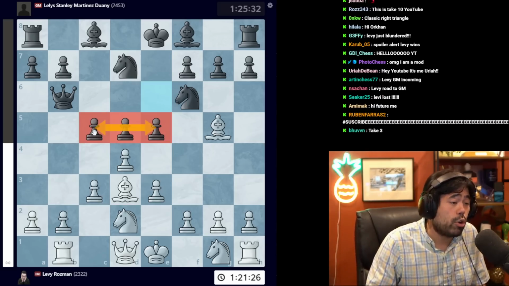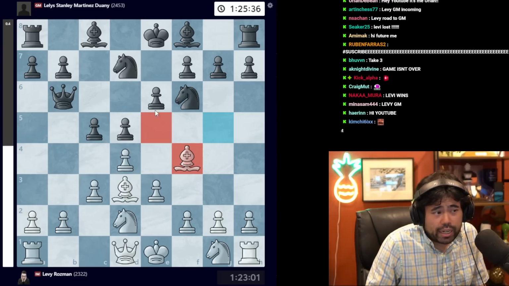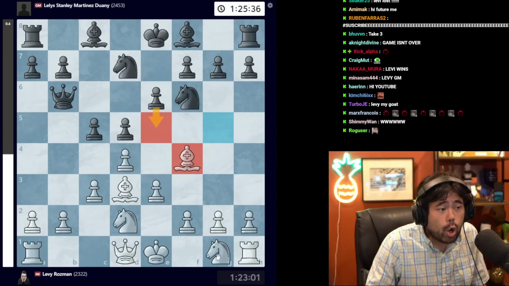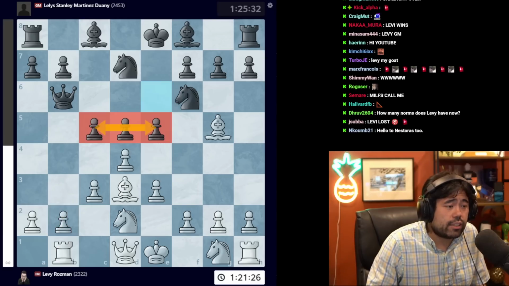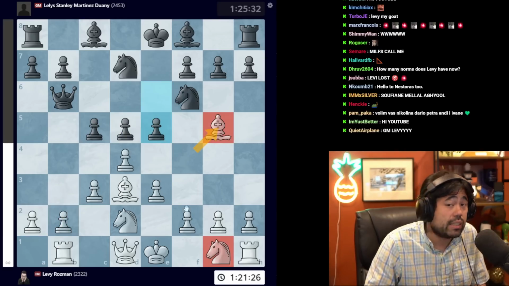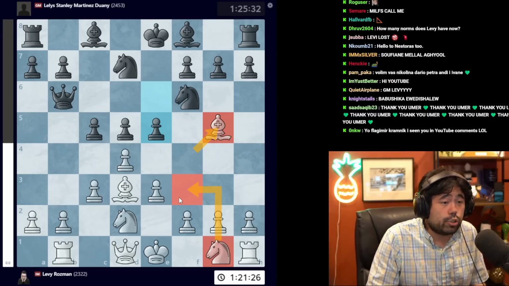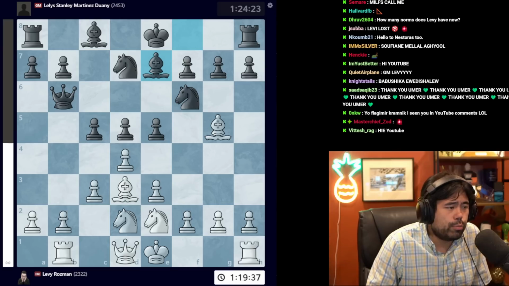One thing you'll remember about the London system is that in the London, white normally has his bishop on f4, preventing black from playing e5 or even the knight on f3 to stop it as well. But in this case, black has been able to play e5, due to the fact that the bishop is on g5 and the knight is on g1 still and has not been developed to f3. Black is doing quite well. So we get knight to e2 being played here, and now we have the move bishop to e7.